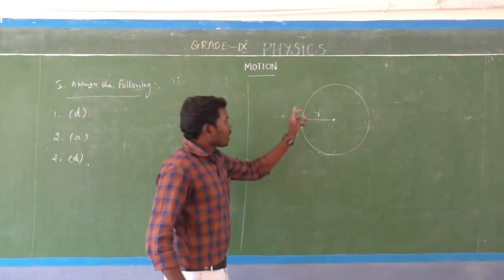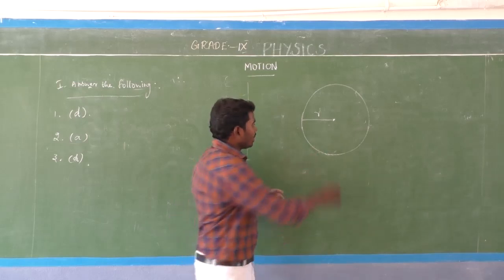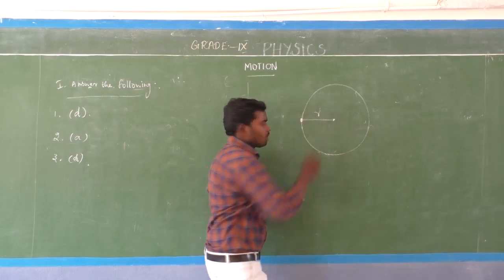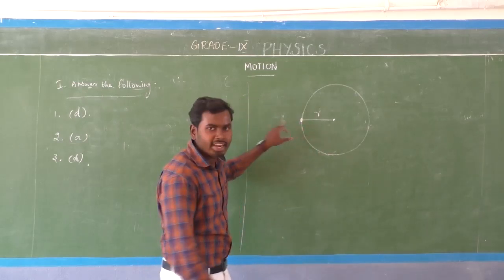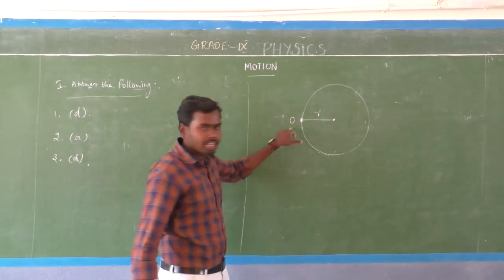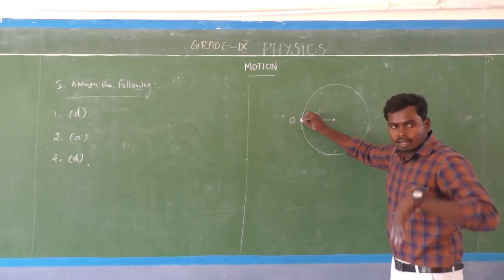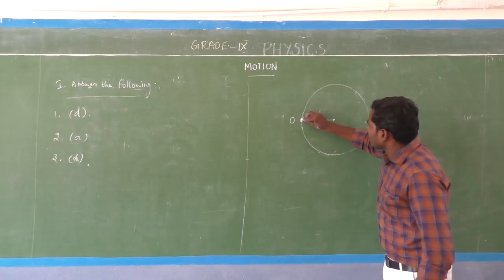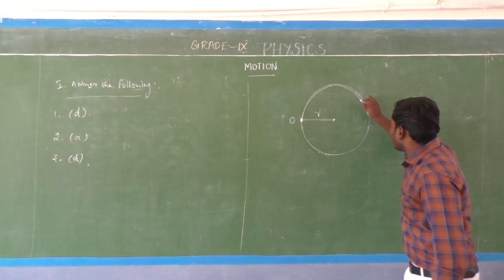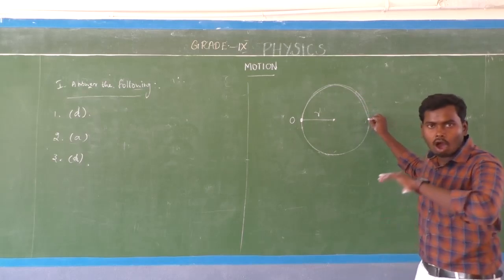Consider the circular path. An object starts a journey from point O. After some time, the object covers half a cycle, which means a half circle.